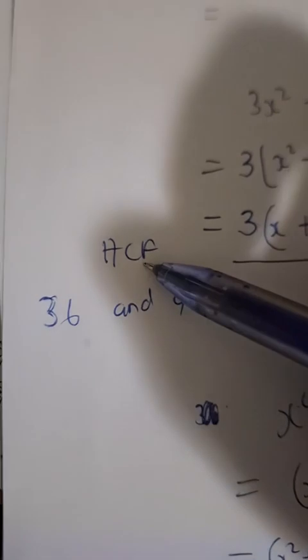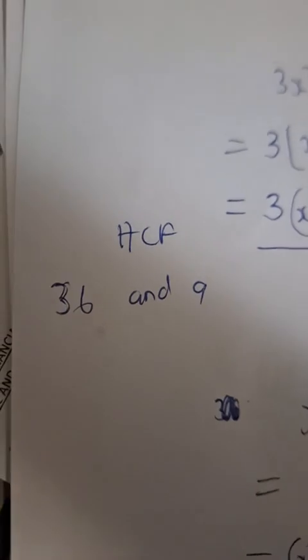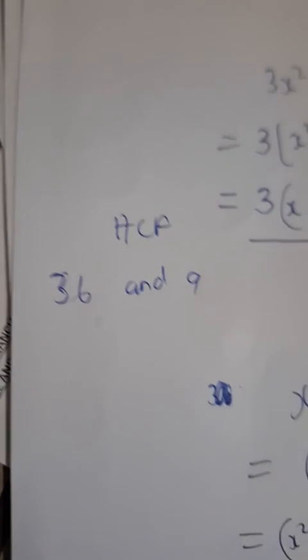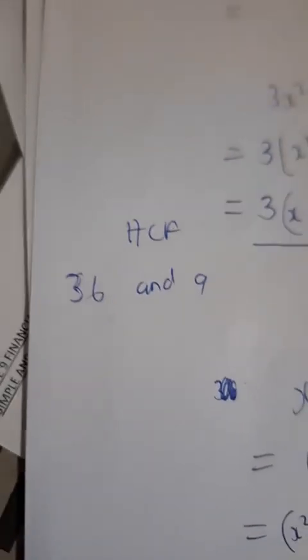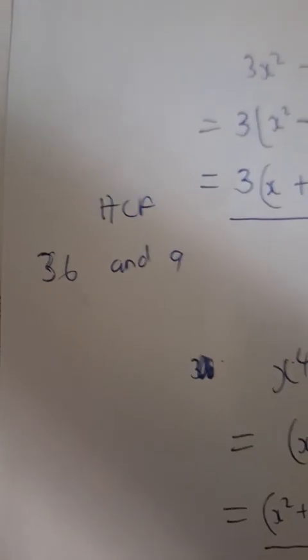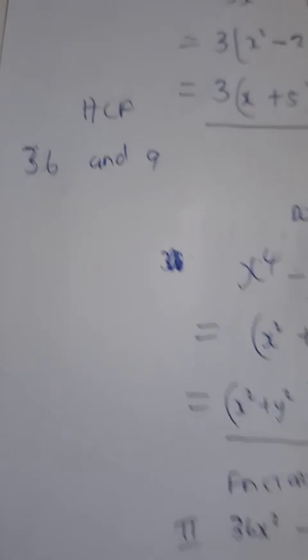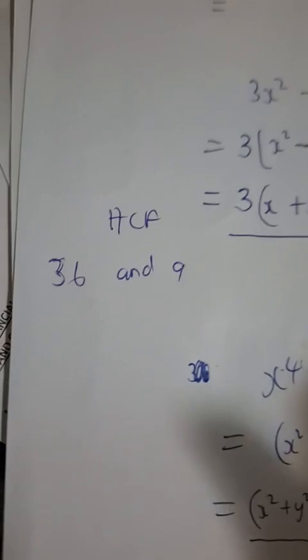For instance, I know for a fact that in grade 7 and grade 8, you learned how to find a highest common factor between 2 numbers, right? And there were methods that you learned. By now, you should be able to clearly know the highest common factor between 2 numbers. So for instance, 36 and 9, how do I know that 9 is the highest common factor?